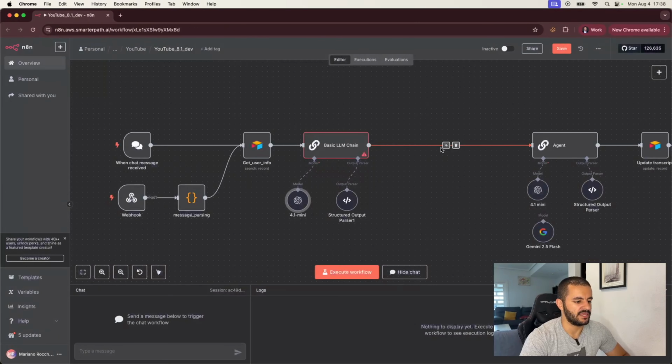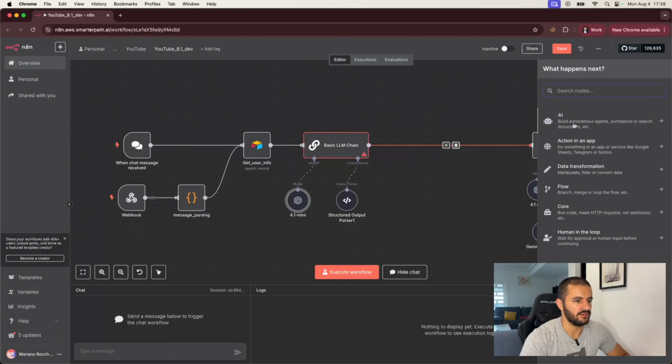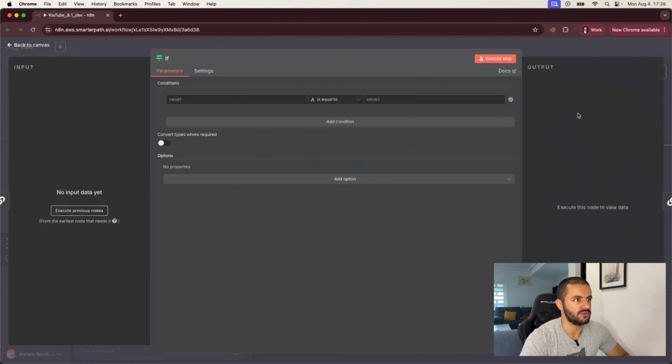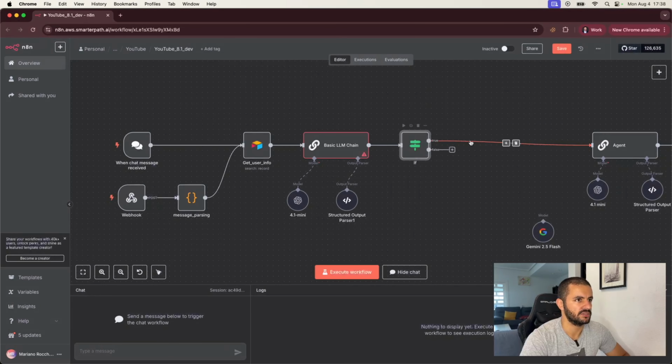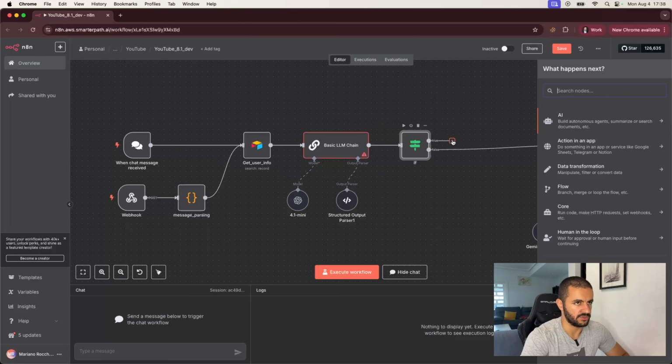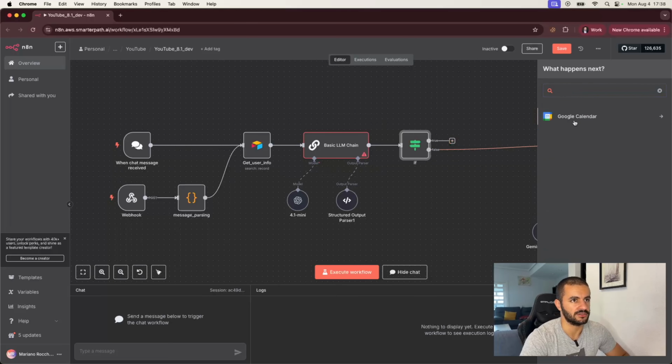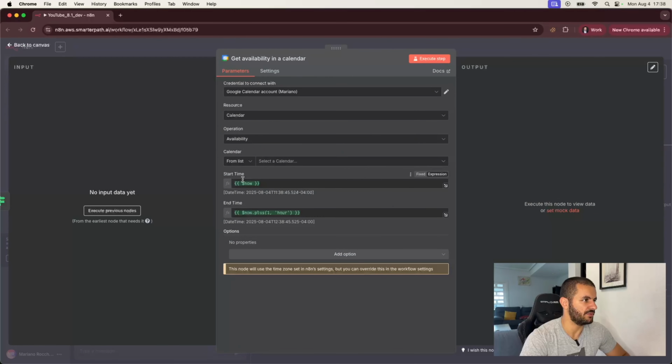Good. And here what we will do is create an if that will determine whether we need to check the calendar or not. So this is actually the false. If we don't need to check the calendar, we go straight. But if we do need the calendar, then we go into the Google Calendar node where we get the availability in the calendar. And we need to check the start time and the end time.